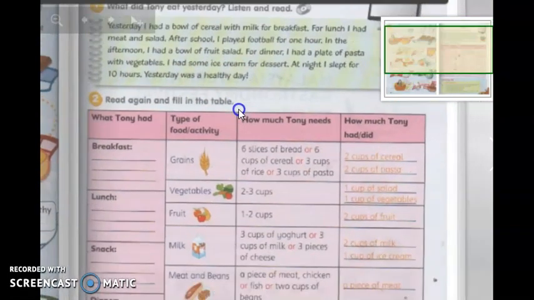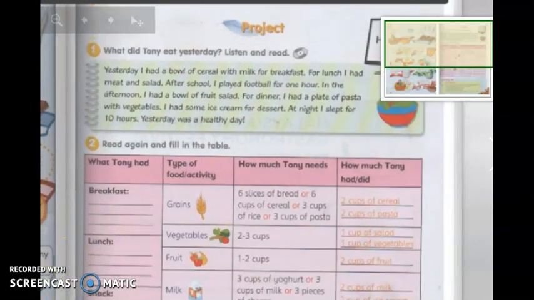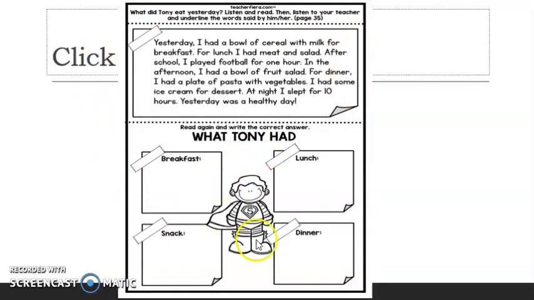Okay, so what your work that you have to do is, you have to read the essay again and then write the correct answer. What Tony had for breakfast. Look, what he had for breakfast. For example, he had a bowl of cereal. So you put here a bowl of cereal with milk for lunch. Okay, easy, right?